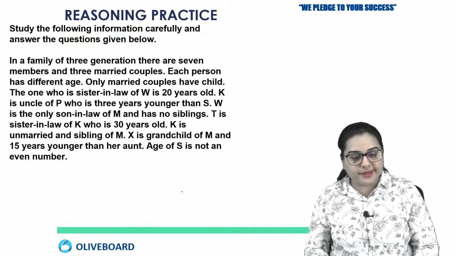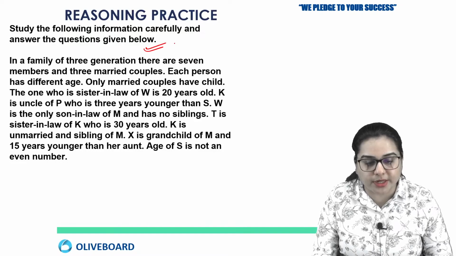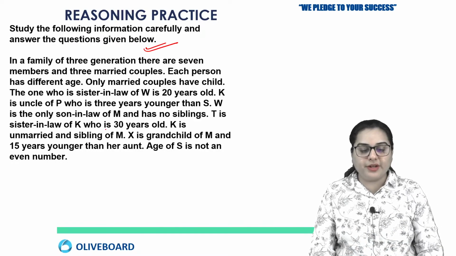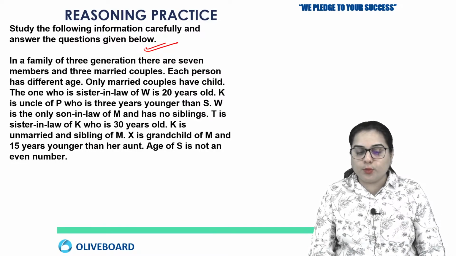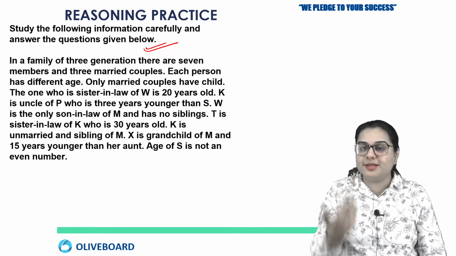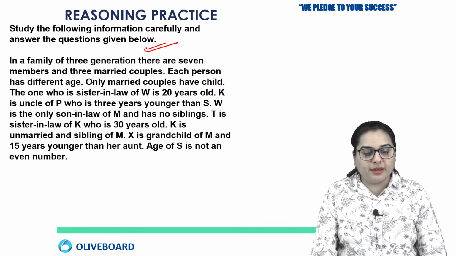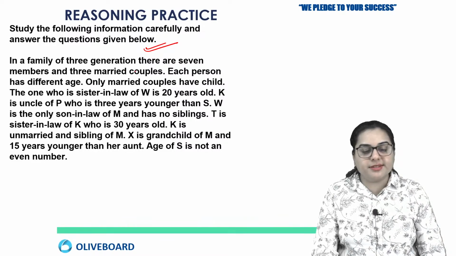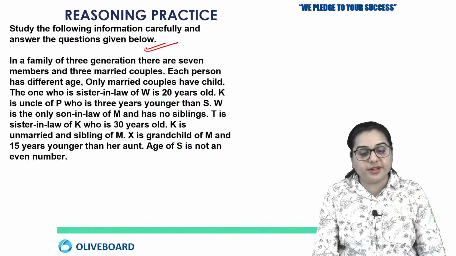Okay. So next, now I'm going to discuss about blood relation. Now here you can find, now this is a normal question, but what they have done, they have attached some figures with the paragraph. Like, in a family of 3 generations, there are 7 members and 3 married couple, fine. Each person has different age, fine.